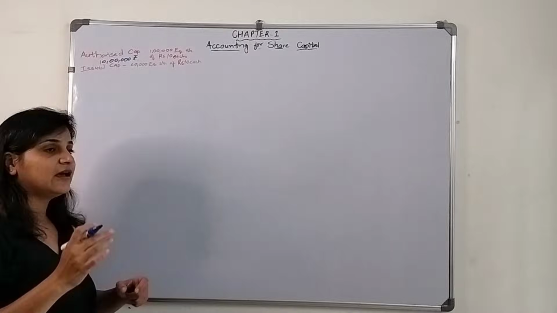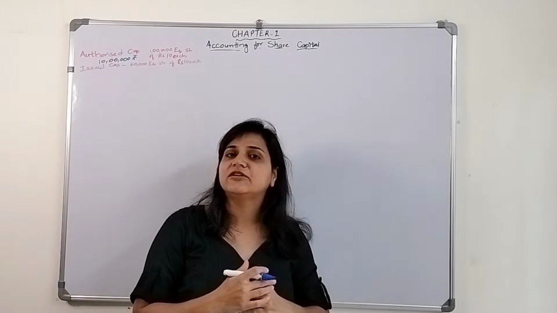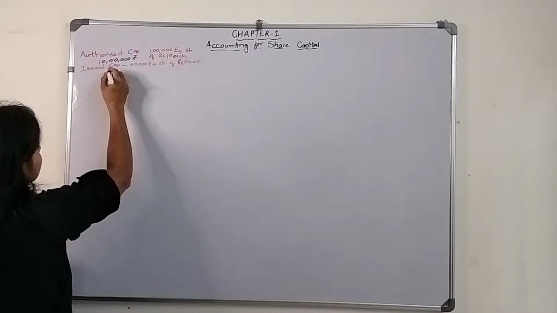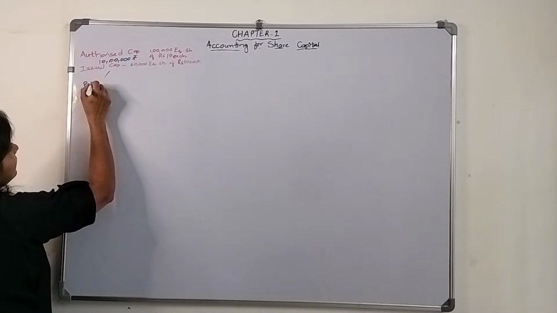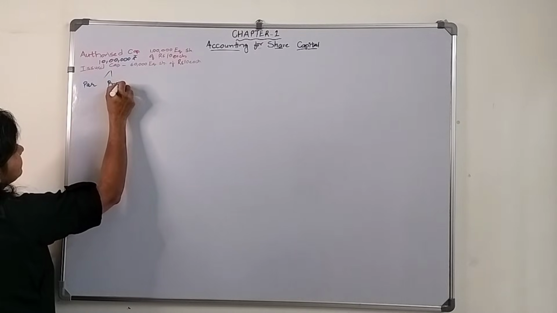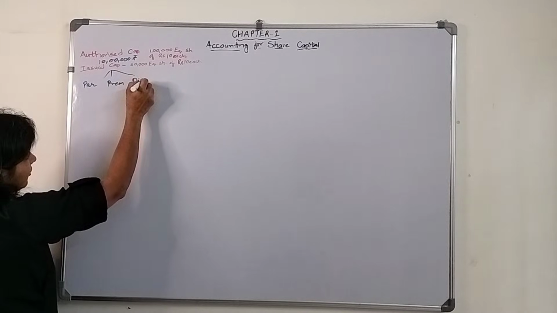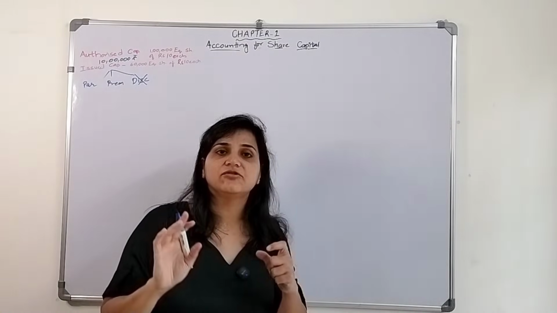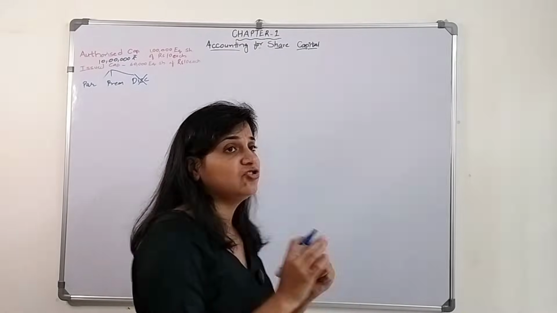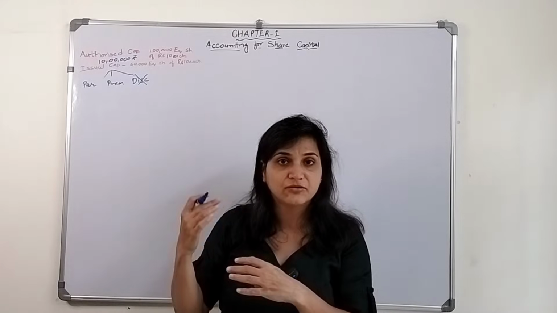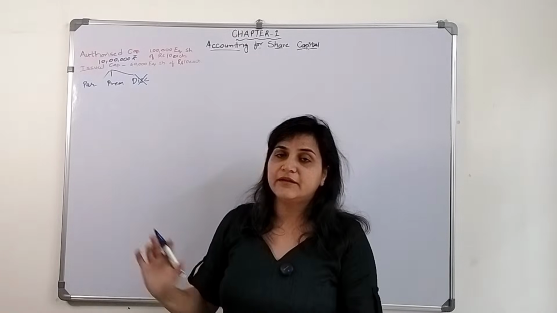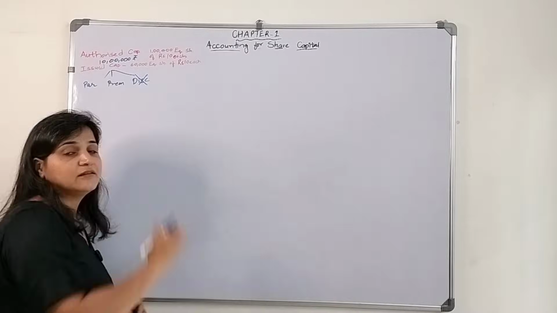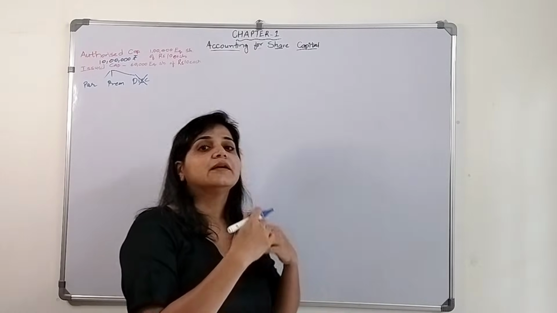Now when they are issuing the shares, they can issue at par, at premium, or at discount. For your information, discount is right now not allowed. In certain situations only can they issue the shares at discount, in the case of sweat equity shares or in the case of forfeiture of shares. Right now we are not going to discuss it, we will discuss it later.